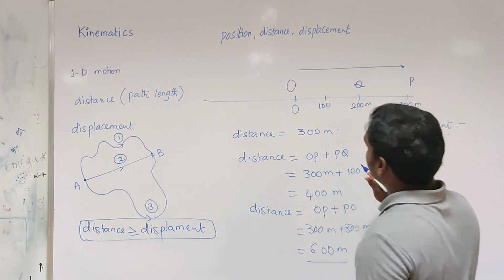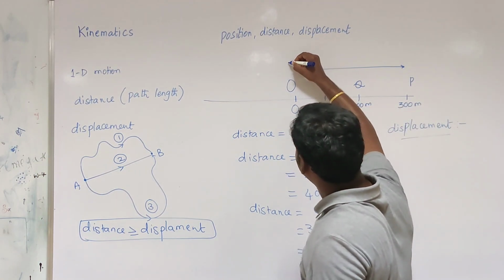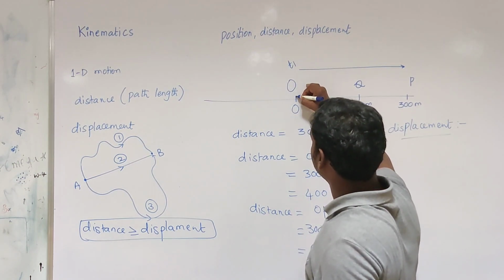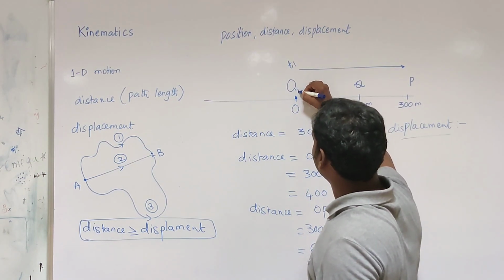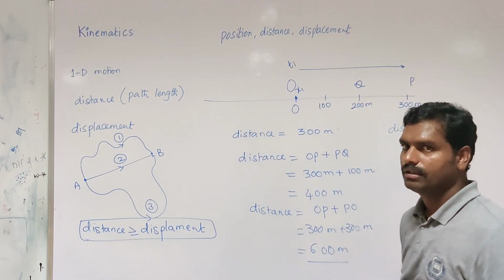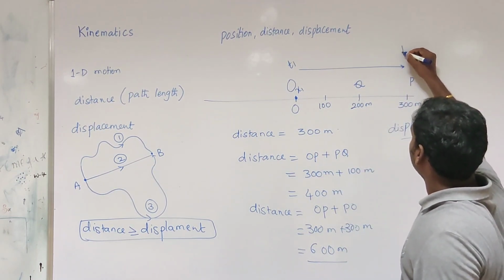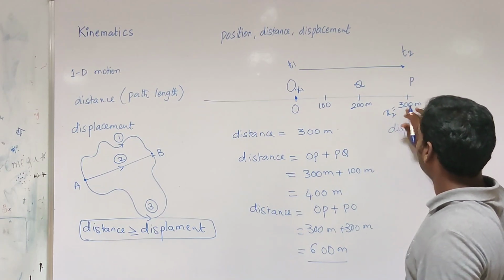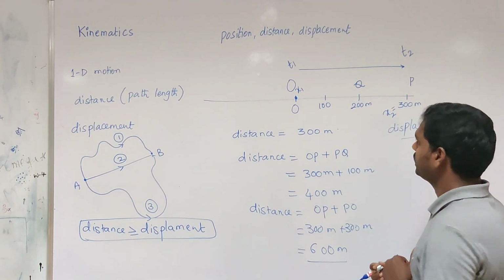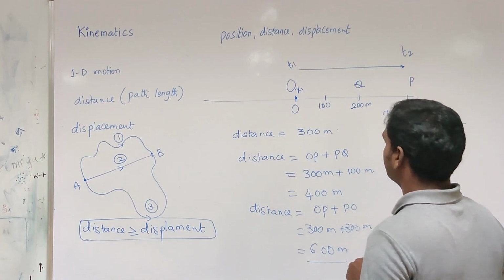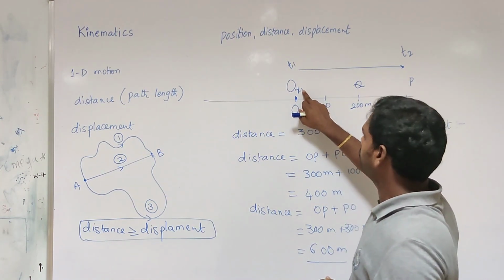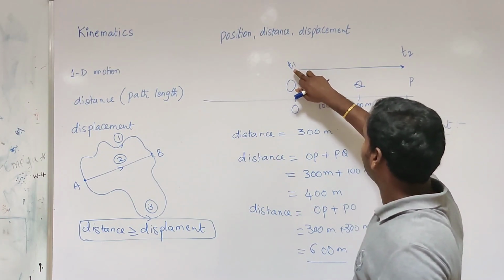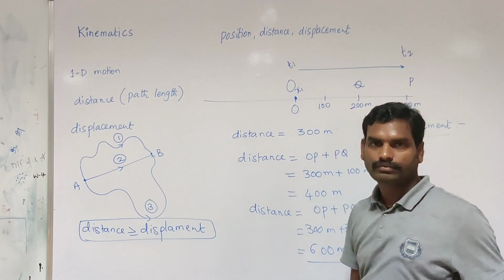Displacement. Consider the particle initially at time t1. The particle's initial position is x1, and at time t2, the particle's final position is x2. Here x2 is equal to how much? 300 meters in this case. Consider the particle is moving from x1 to x2 in the time interval of t1 to t2.